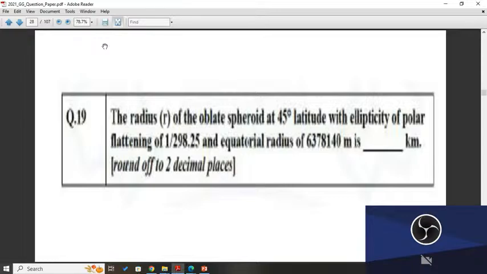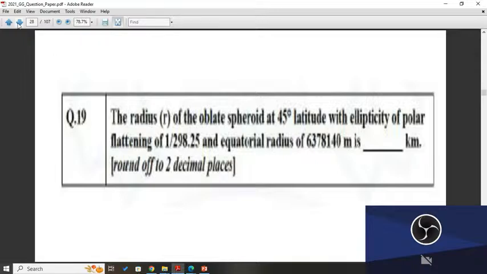So think about this question. Polar flattening is given, latitude is given, equatorial radius is given. So we have to calculate the radius of the oblate spheroid.